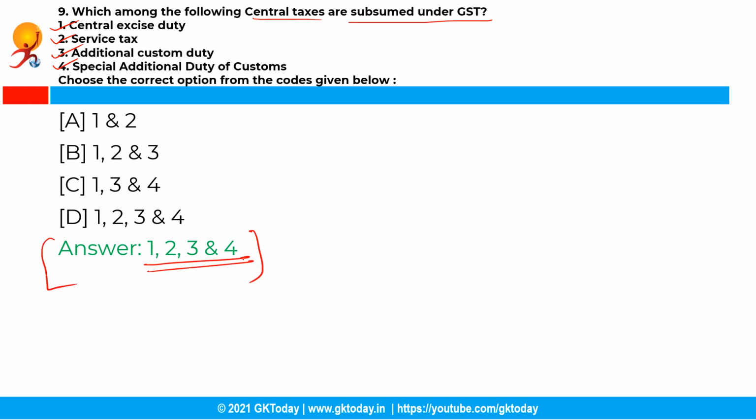See, the central taxes which are subsumed under GST are central excise duty, service tax, additional custom duty like countervailing duty, and special additional duty of customs, and additional duties of excise in textiles and textile products, additional duties of excise in goods of special importance, and duties of excise in medicinal and toilet preparations.